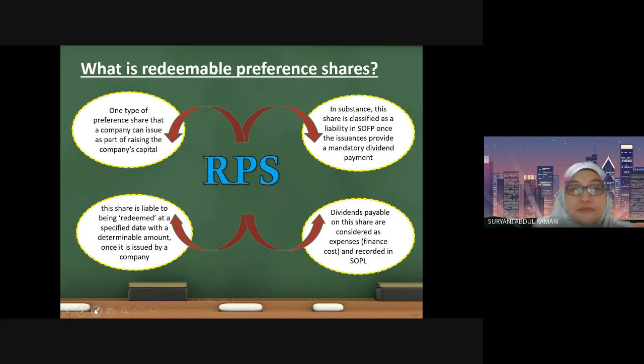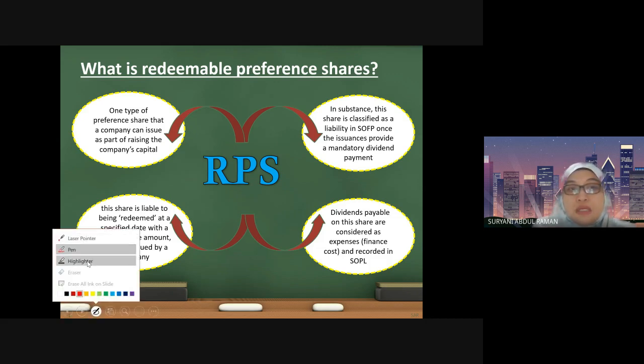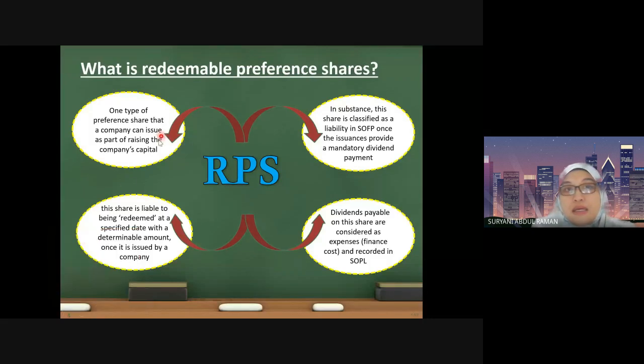Please take note here. I'm going to show you. As I mentioned, even though the name is shares, in the accounting component it is classified as liability. So in the statement of financial position, the redeemable preference shares will be recorded under the liability section, because redeemable preference shares provide a mandatory dividend payment. Why do we say it is a liability? Let us look further in this explanation.